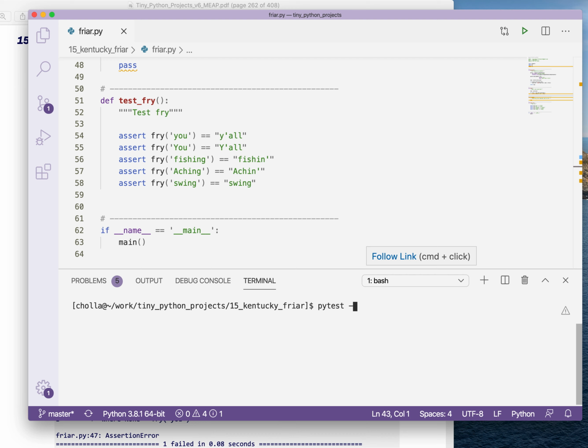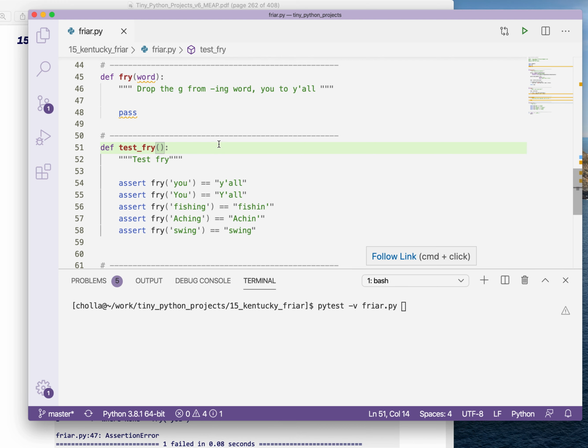If I say pytest -v for verbose, and I run it on the fryer program, PyTest is going to look for any function that starts with test_ and run that. The function takes no parameters, so it's empty inside.